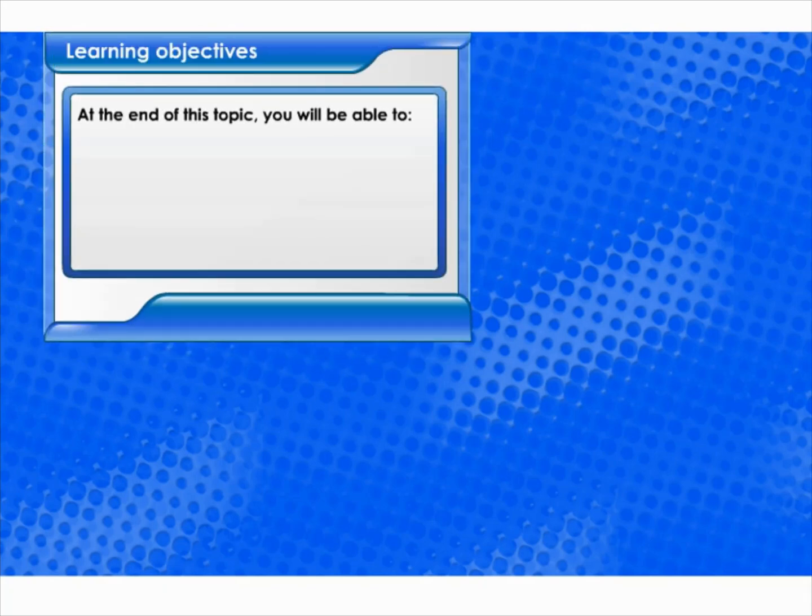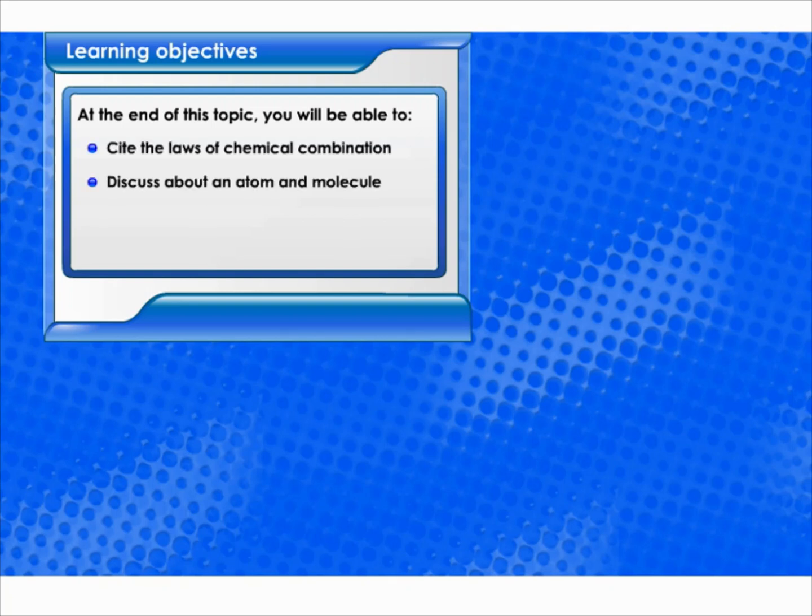Learning objectives. At the end of this topic, you will be able to cite the laws of chemical combination, discuss about an atom and molecule, write chemical formulae, describe molecular mass and mole concept.